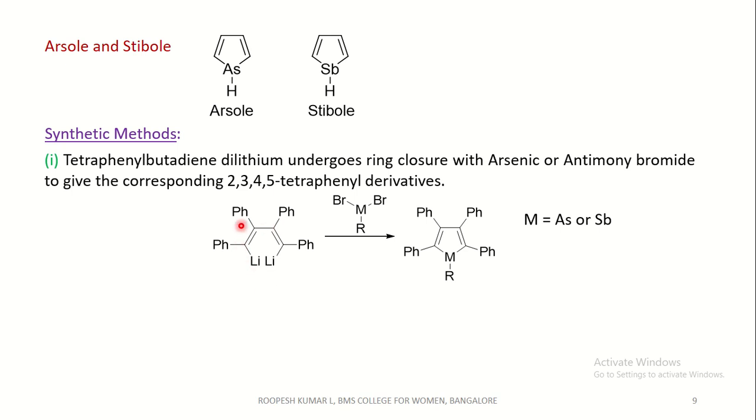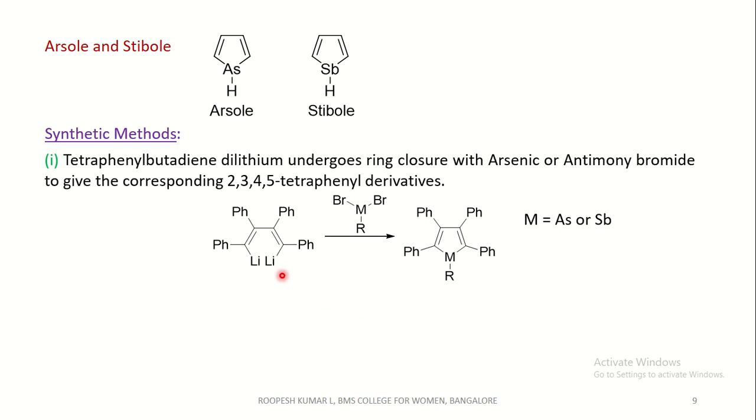This is a tetraphenyl butadiene dilithium salt that reacts with metal dibromide. We get 2, 3, 4, 5 tetraphenyl derivatives.